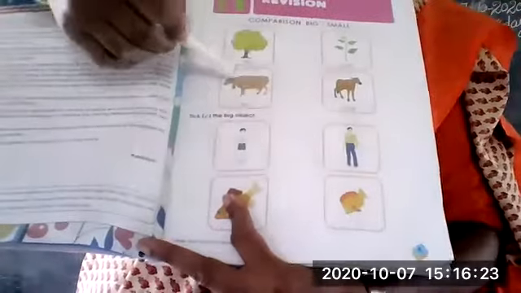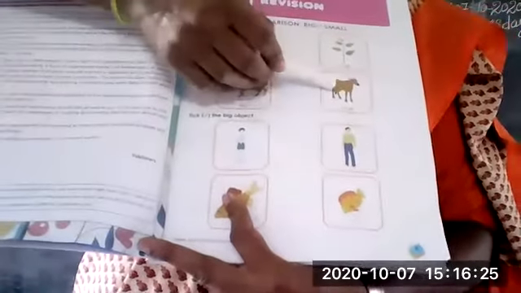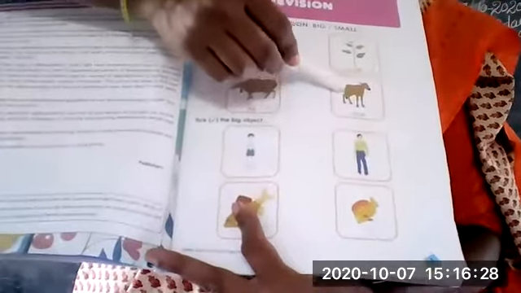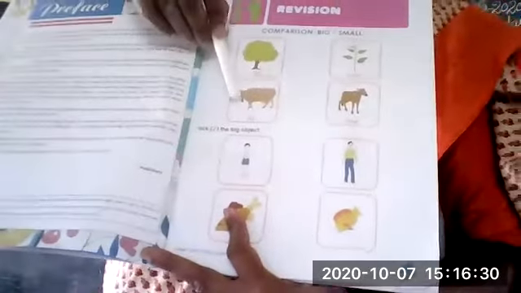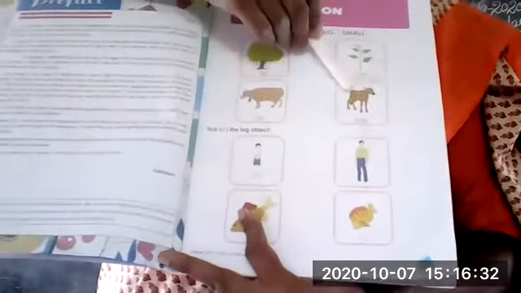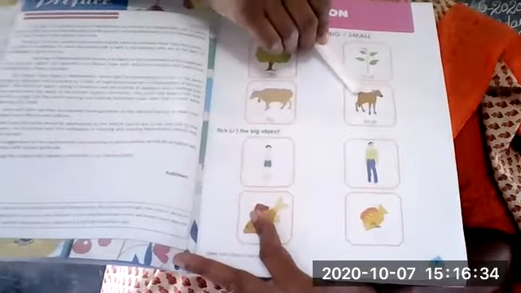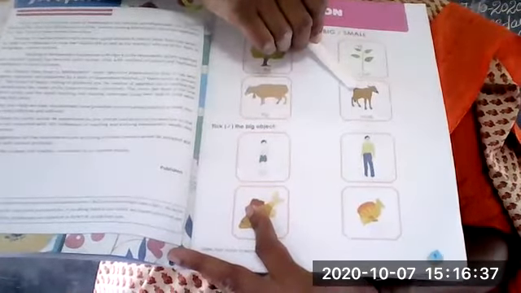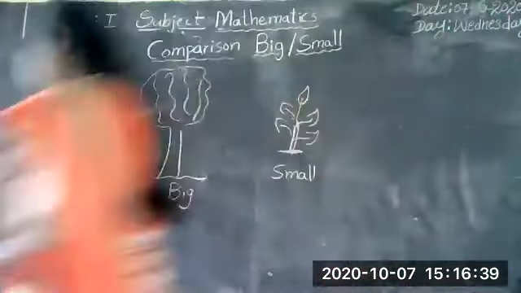Here, these two animals you know very well: cow and calf. Calf means the baby of a cow. So this cow is big, the calf is small. Do you understand, children? This is the big animal, this is the small animal. Are all clear? Very good. Next.